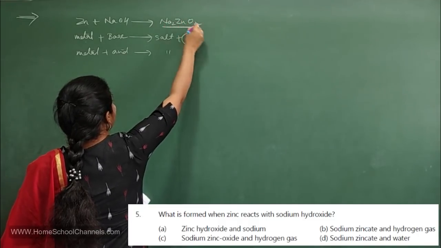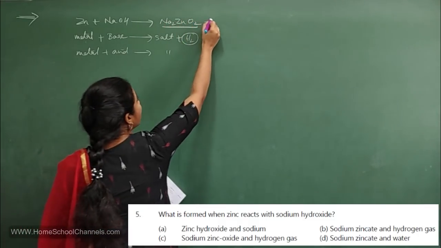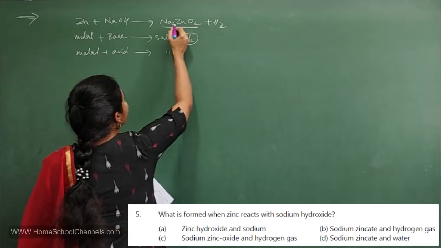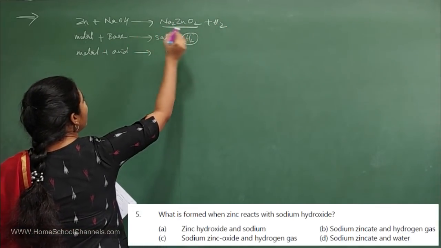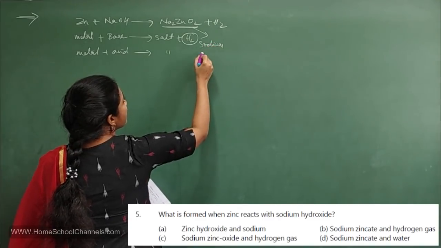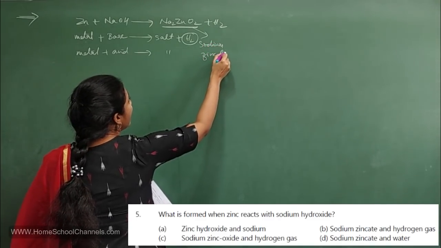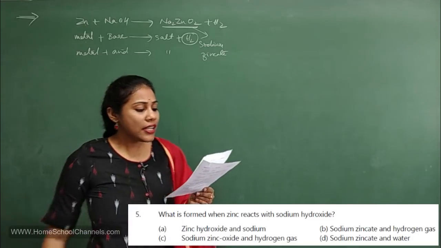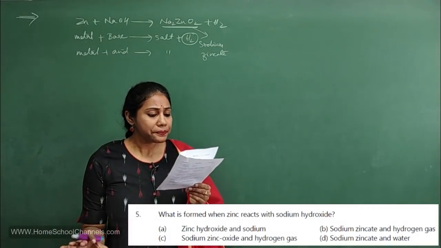Na2ZnO2. It's a special kind of salt you're getting along with hydrogen gas. Okay, so what is the name of this particular compound? This is called sodium zincate. Sodium zincate, right? So this is the reaction. So now you can select the options.